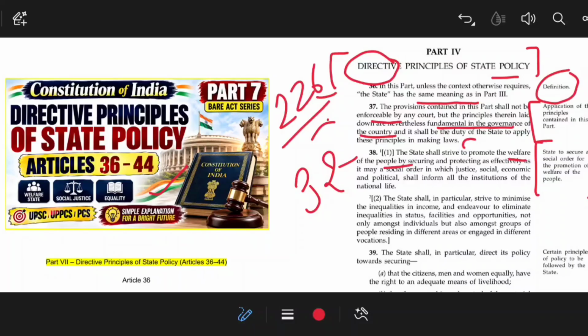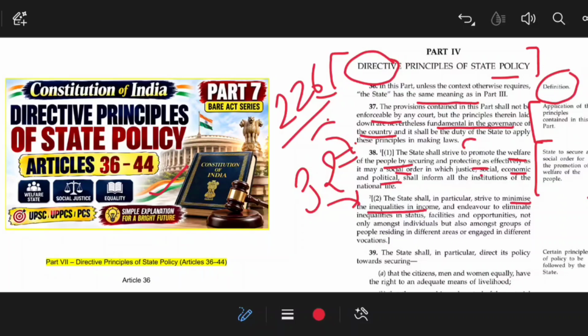How? By securing and protecting, as effectively as it may, a social order in which there are certain kinds of justice mentioned in this article: social, economic and political. So there are three types of justice mentioned here that you should keep in mind, because UPSC has asked direct questions. And clause 2 says the state shall strive to minimize the inequalities in income.